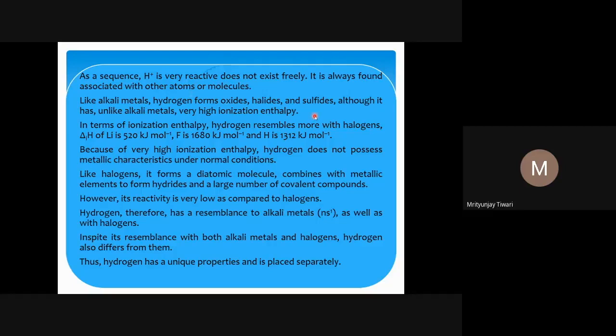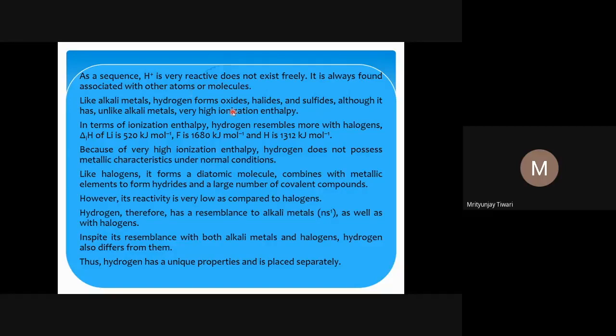So that energy is called ionization energy. High ionization energy means you need to provide more and more energy to remove that electron. So removing one electron from hydrogen is not as easy as in the case of alkali metals, because the ionization potential of alkali metals is very small, but that of hydrogen is higher. It is much higher than alkali metals. It is close to the halogens.